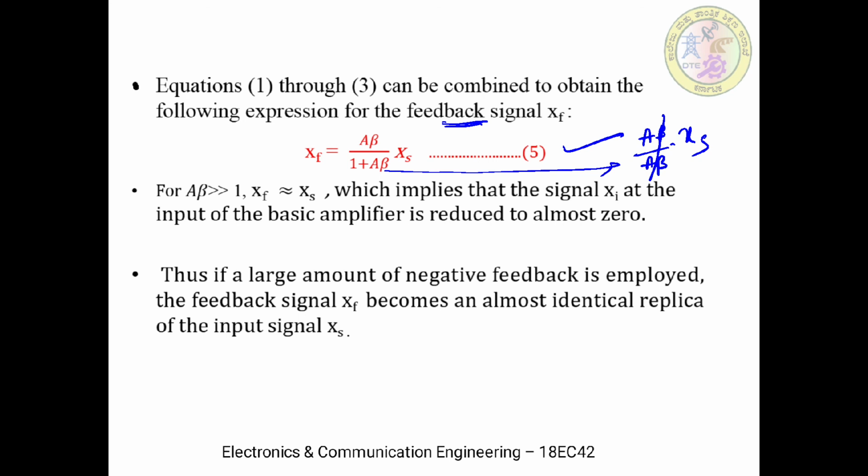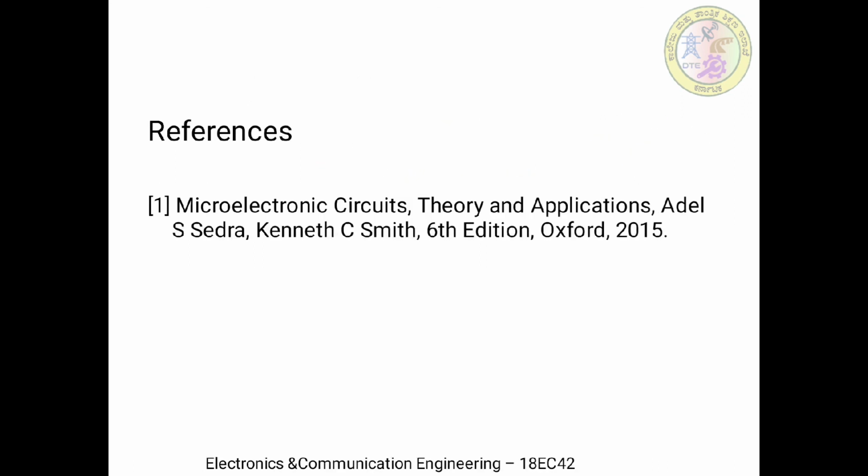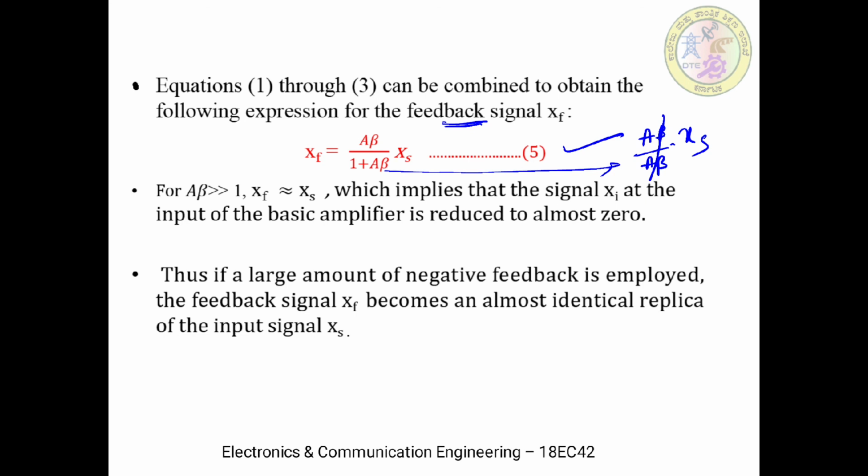These are the various analyses and understandings from the basic structure of the feedback amplifiers. In the further sections we will see the different topologies available. With this discussion, this session is concluded. Thank you.